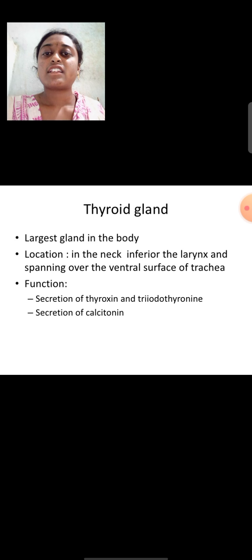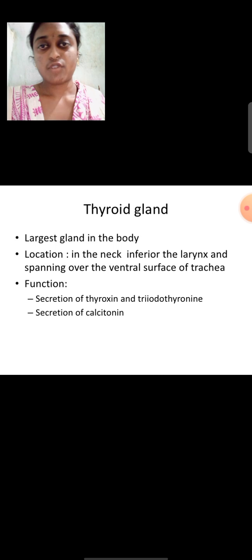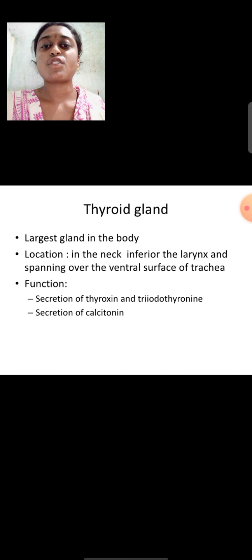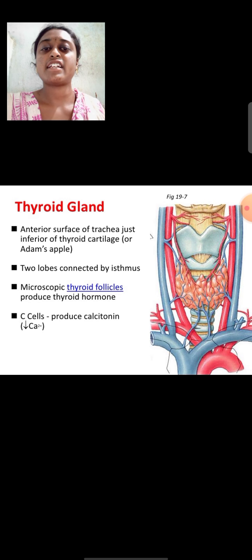So the thyroid gland is the largest gland in the body. It is located in the neck, inferior to the larynx, and spanning over the ventral surface of the trachea. The functions of the thyroid gland are the secretion of thyroxine and triiodothyronine, and the secretion of calcitonin. See here, this is the structure of the thyroid gland.